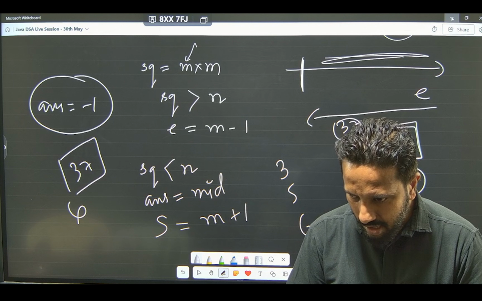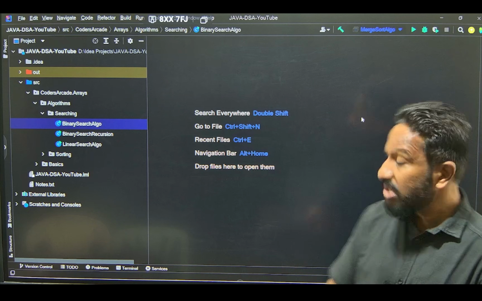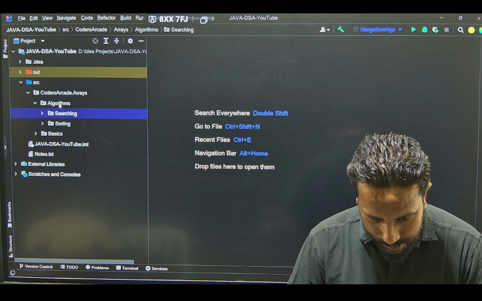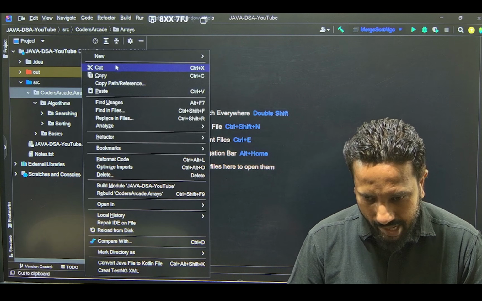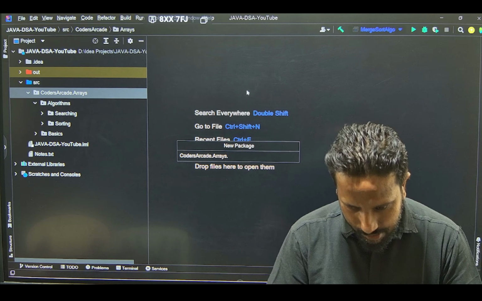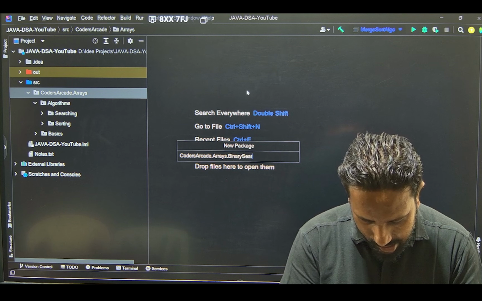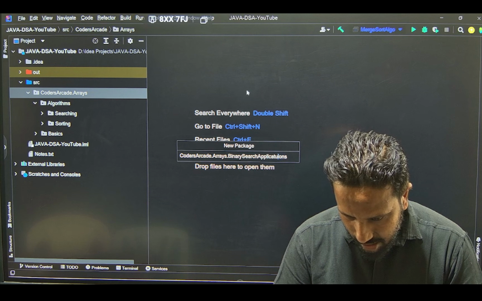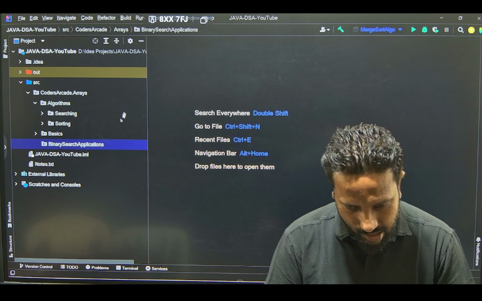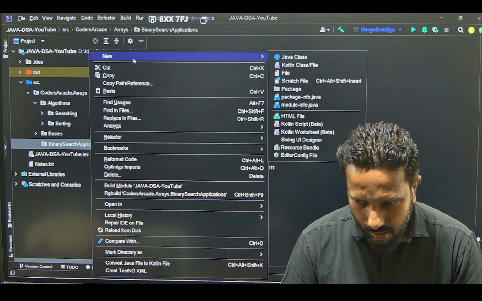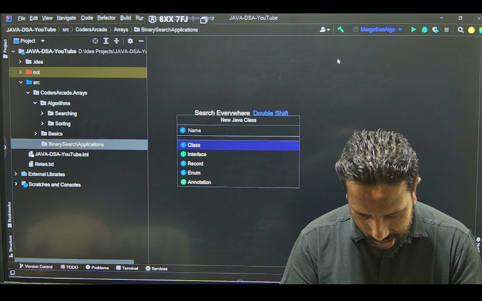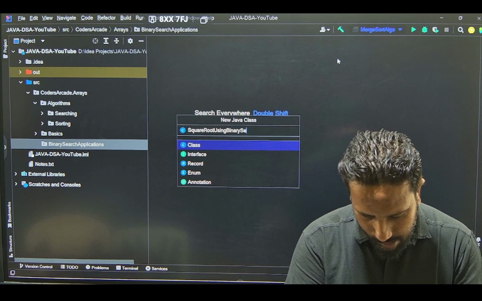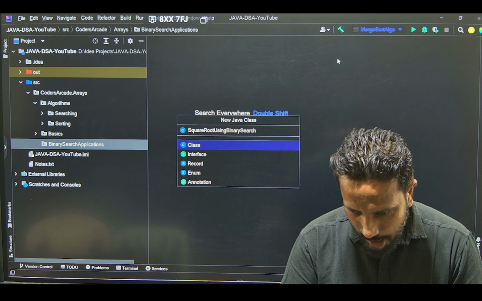I'll go to my editor and start writing the code. I hope it is visible. So let's do one thing. I'll create a new package called binary search applications. And here a new Java class, I'll say square root using binary search. Fine.